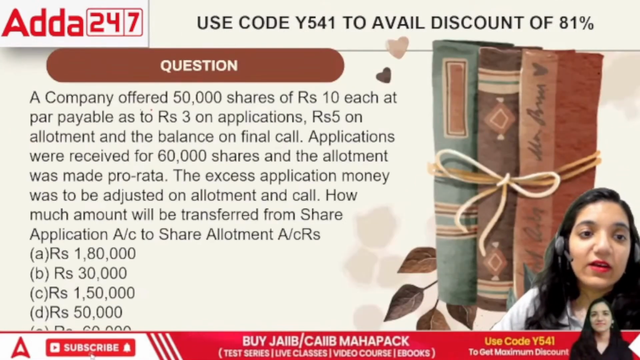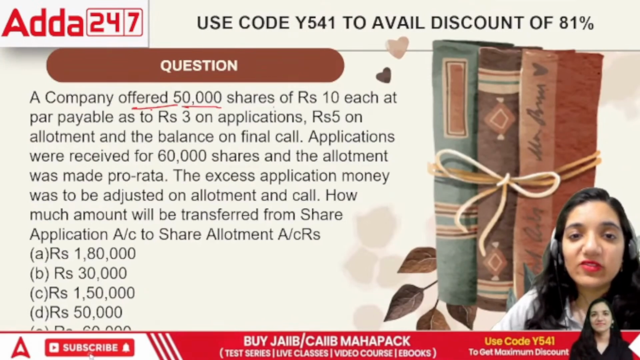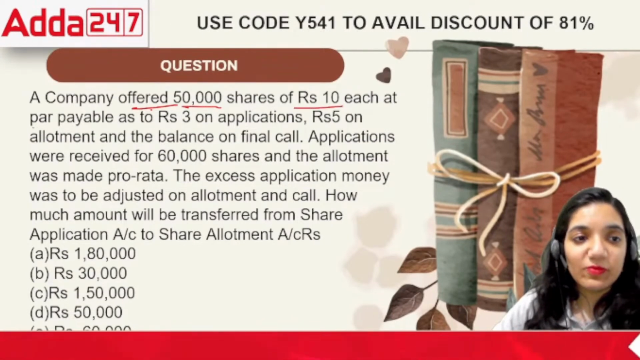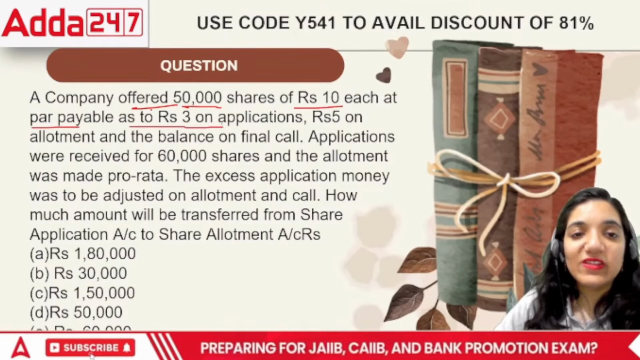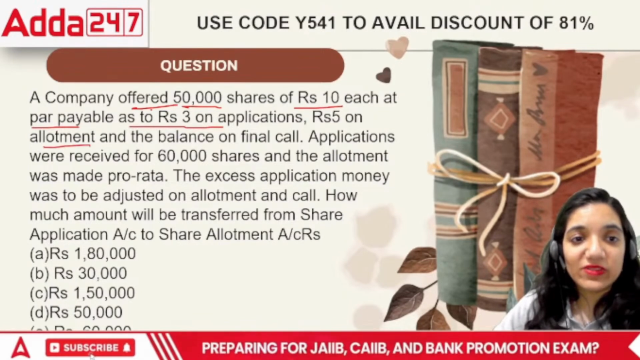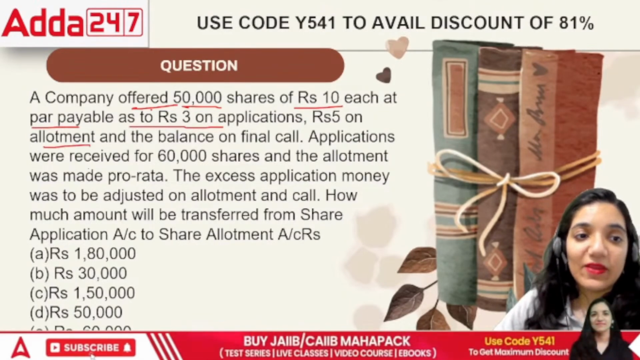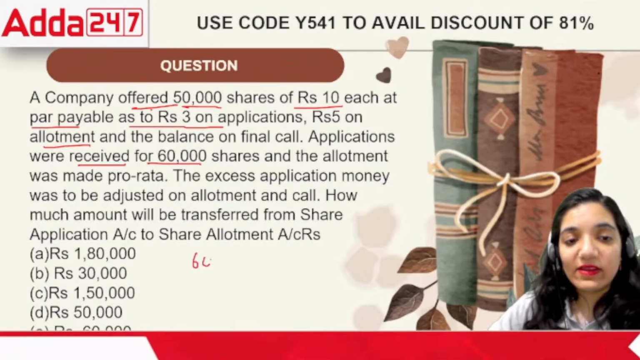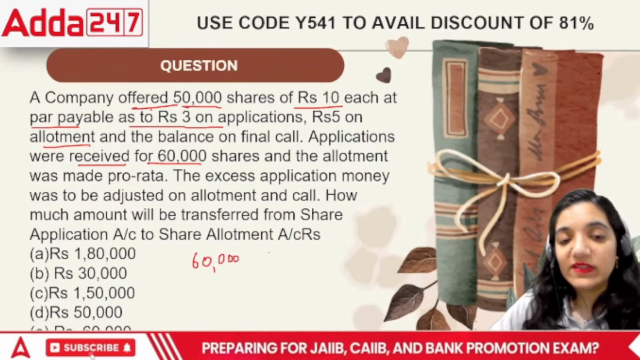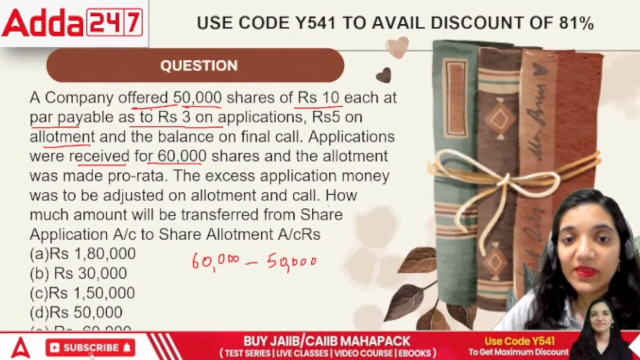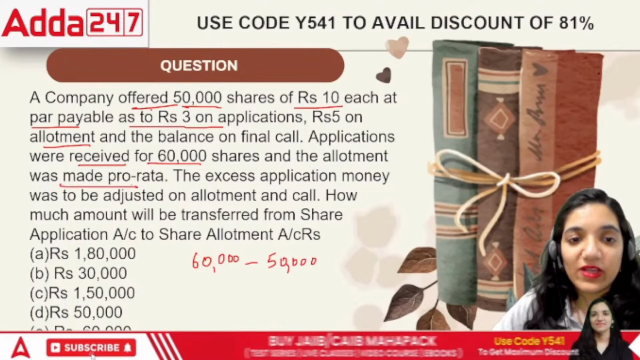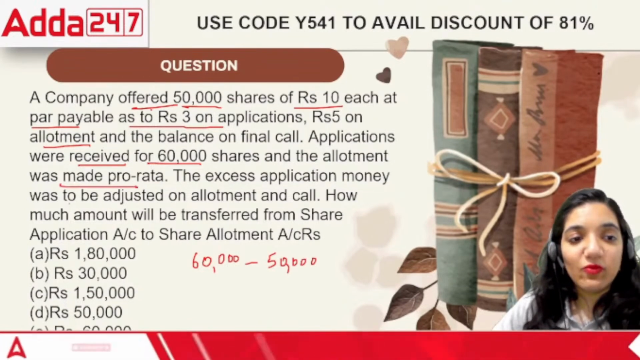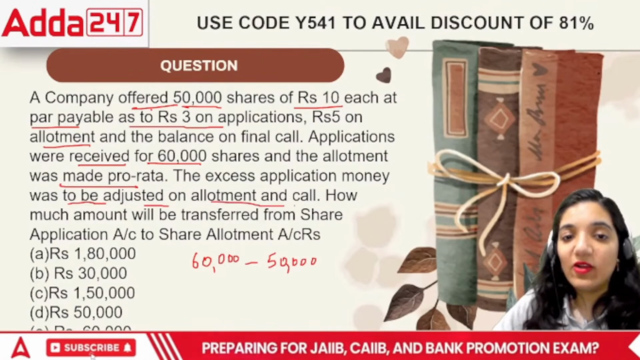Next point, a company offered 50,000 shares of rupees 10 each at par, payable as rupees 3 on application, rupees 5 on allotment, and the balance on the final call. Applications were received for 60,000 shares. That means the case has been oversubscribed. For 60,000, we can give only 50,000 shares to them. The allotment was made pro rata, and the excess application money was to be adjusted in the allotment money.